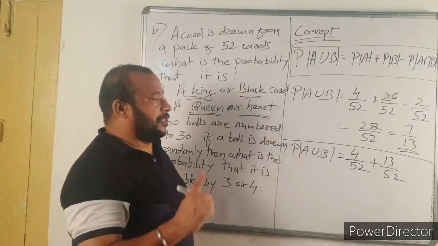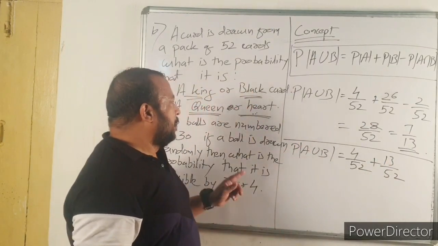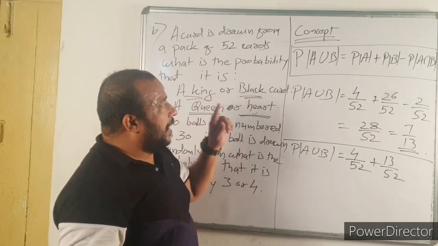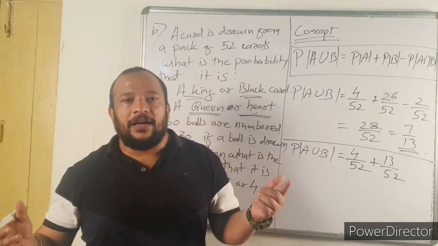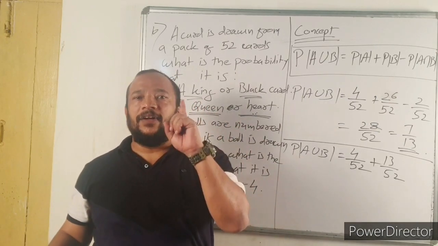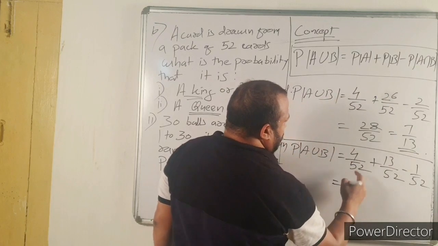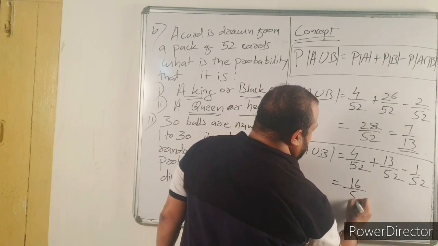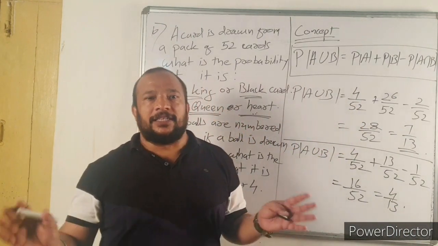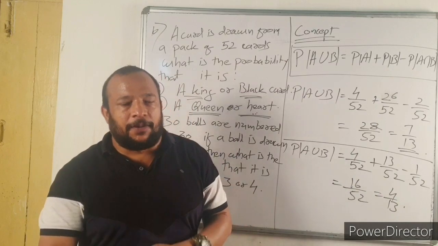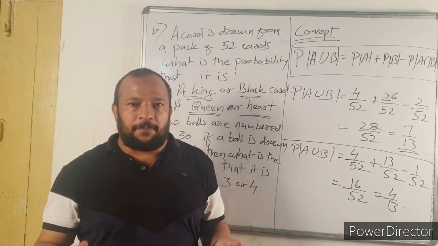Here it is a single card. It is not multiple cards. So 4 by 52 plus 13 by 52 minus A intersection B. That means queen and heart. So how many heart queens are there? Only 1. So minus 1 by 52. Now 17 minus 1, 16 by 52, it is 4 by 13. So these are examples of single card and also A union B type questions.